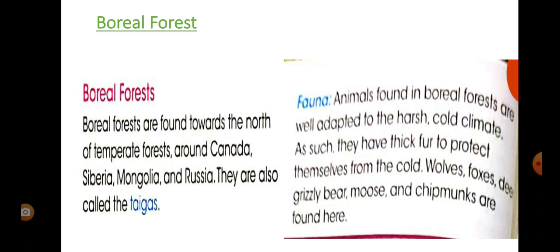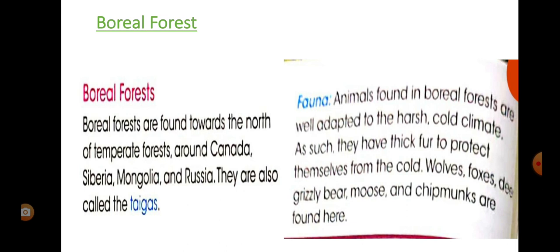The boreal forest contains mainly coniferous trees, meaning pine trees. The leaves of these trees are small and needle-like in shape, and they have cones on top of each branch, and inside the cones there are seeds. From those cones they get the name coniferous trees.